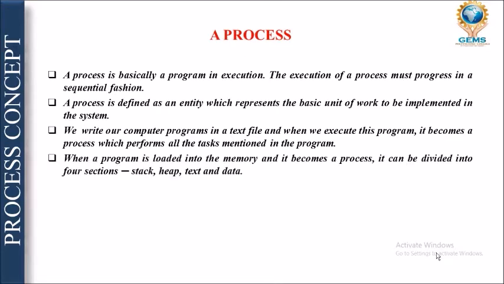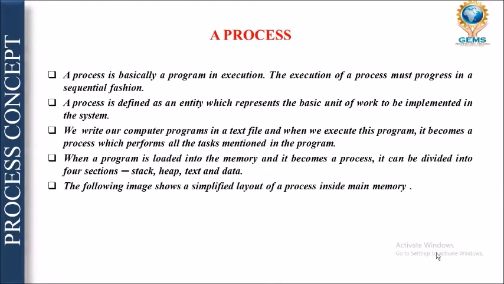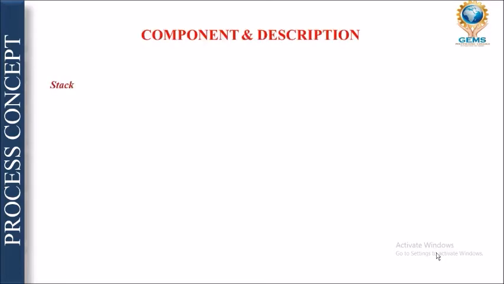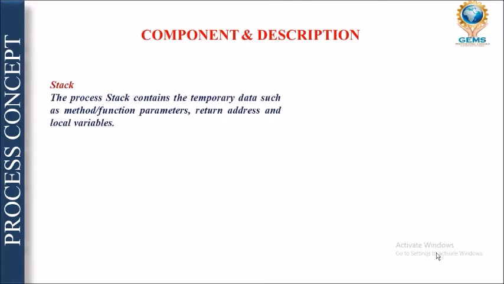When a program is loaded in the main memory, it becomes a process, as I have already told you, and it can be divided into four sections: stack, heap, text and data. The following image, displayed in the next slide, will give you a brief discussion about these four entities. So what is a stack? Stack contains temporary data such as methods, functions, parameters, or the values or addresses that you are returning through local variables, right?